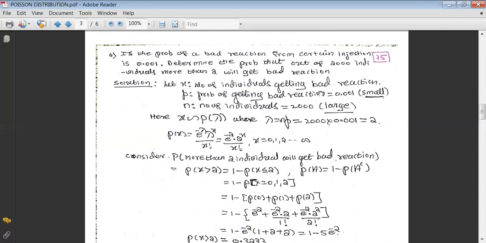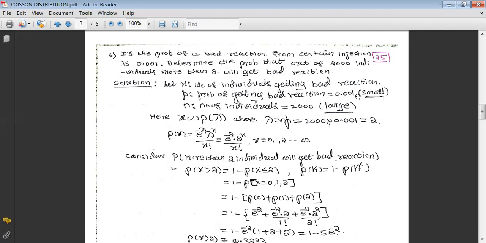And first again, here we have to understand what is success. If a person undergoes the bad reaction, then that will be our success here. That's why let us define the variable in that fashion: X is the number of individuals getting a bad reaction, and p, the probability of success, is the probability of getting a bad reaction. They have given the probability of getting a bad reaction as 0.001.